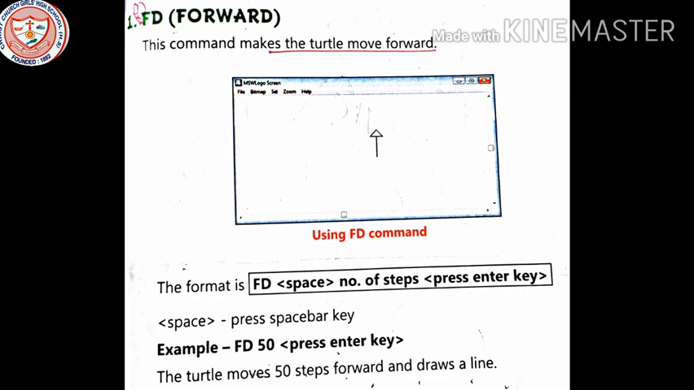The format is: FD, then a space, the number of steps, then press enter. For example, you can write FD 50 and then press enter. The turtle moves 50 steps forward and draws a line.